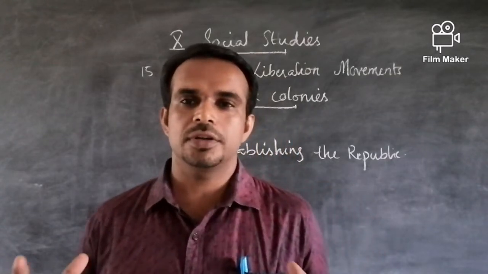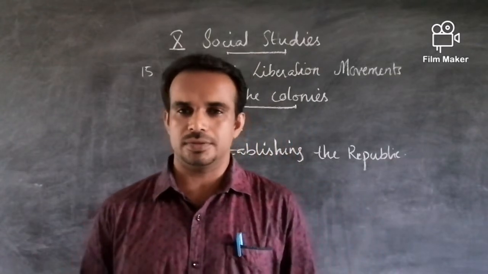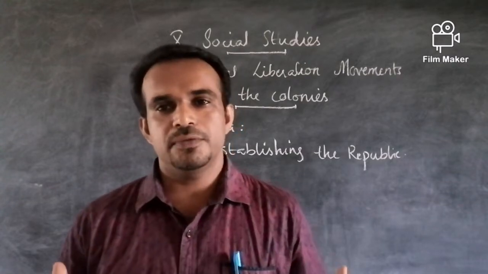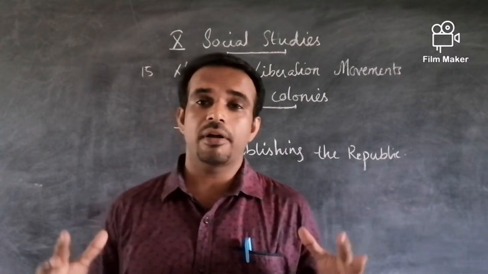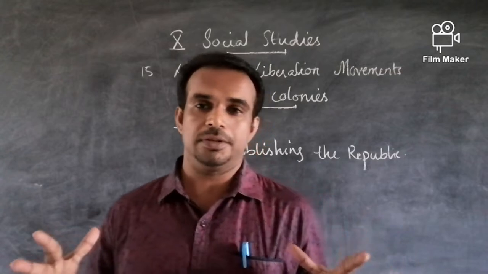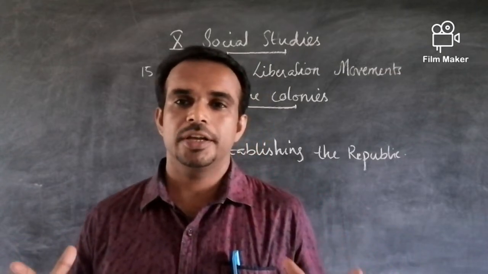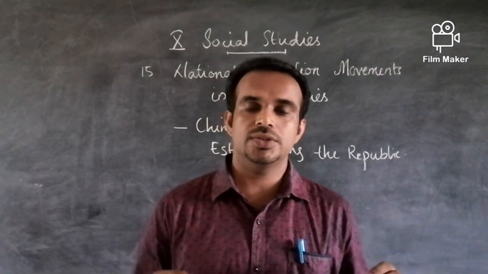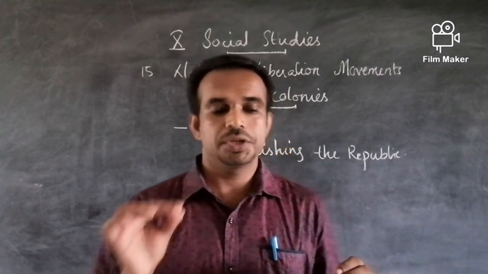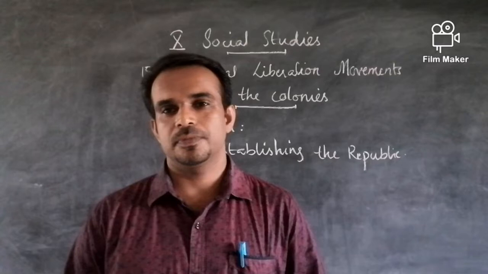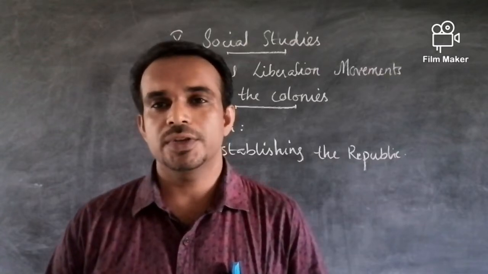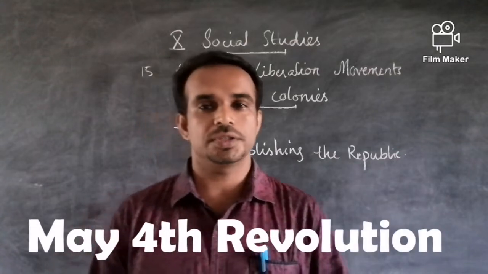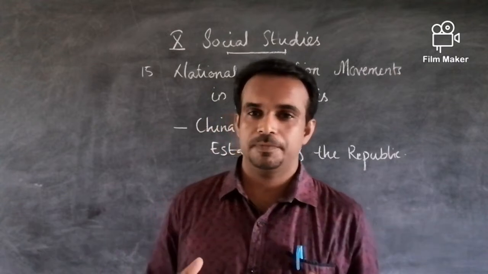So people started fighting against that injustice. On May 4th, 1919, a great gathering of the people started a revolution against the injustices to the Chinese by the Treaty of Versailles. And that is known in history as the May 4th Revolution.